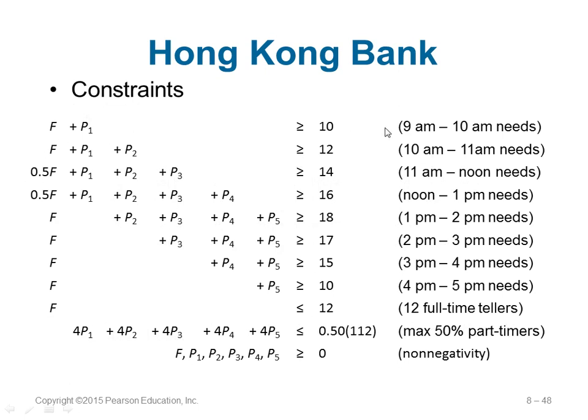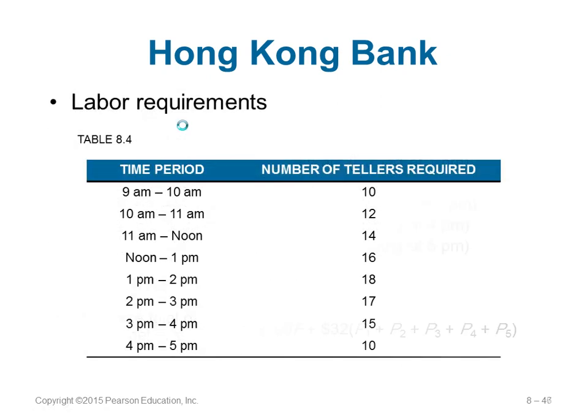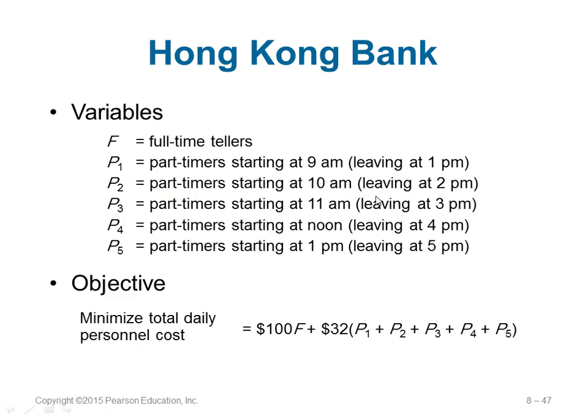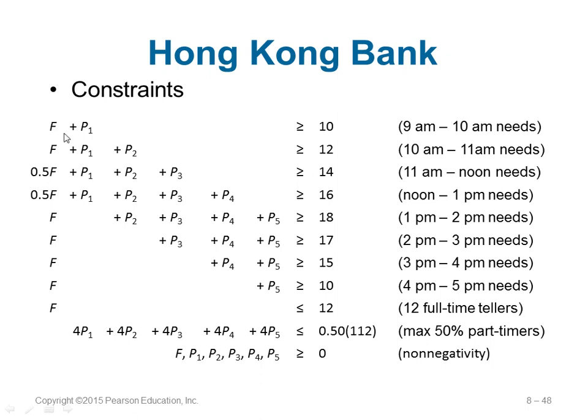So if you start counting the constraints, in the morning from 9 o'clock to 10 o'clock, we need 10 tellers, as in the table here. So it will be F, the full-timers, plus P1, the part-timers who start at 9 a.m., should be greater than or equal to 10. And F plus P1 plus P2. Why P2? P2 starts at 10 o'clock. P1 started at 9 o'clock, so he is still working, in his second hour. He'll continue for 4 hours, right? 9 to 10, 10 to 11, 11 to 12, 12 to 1, and then he goes. The first part-timer will go.